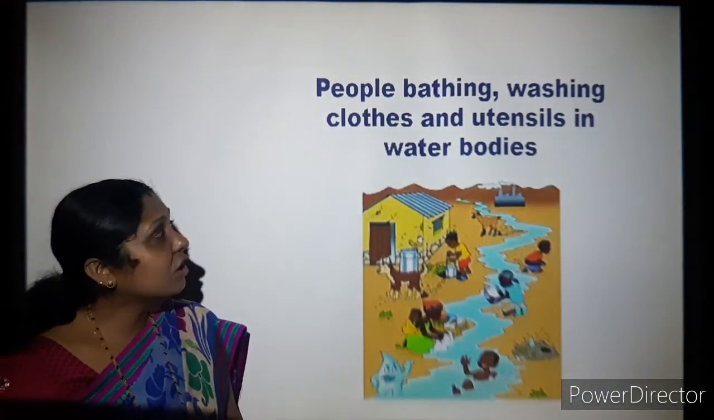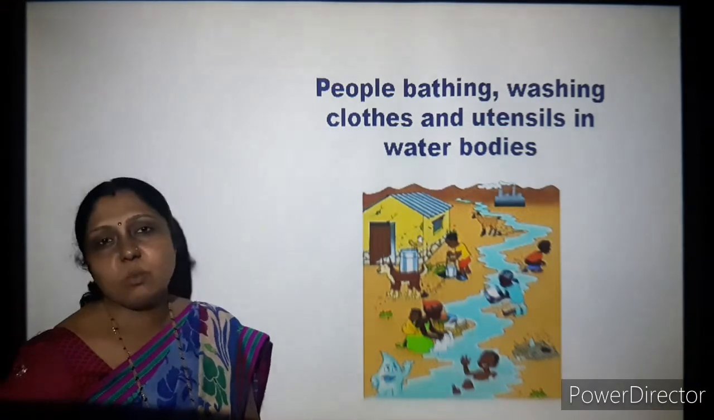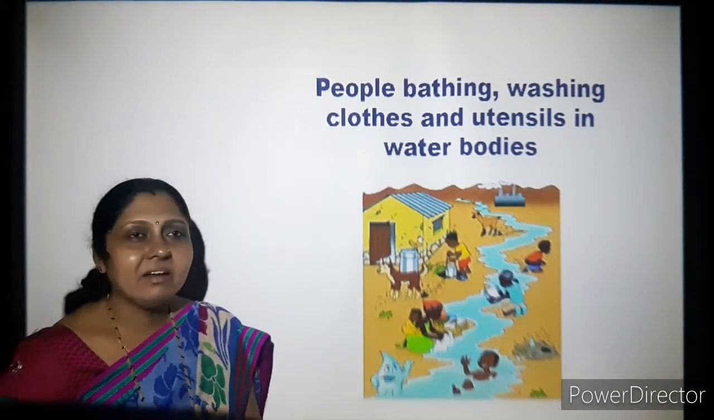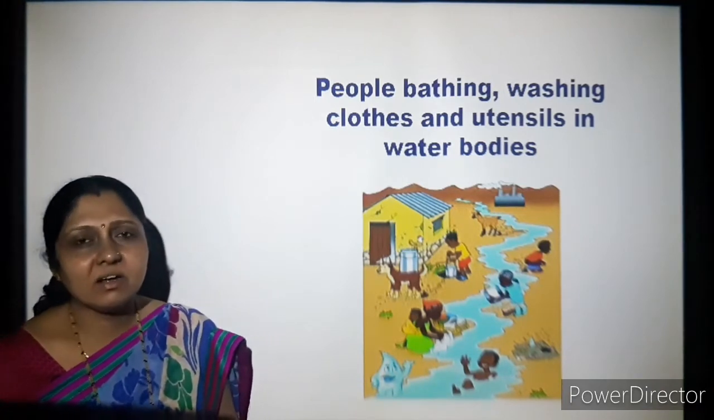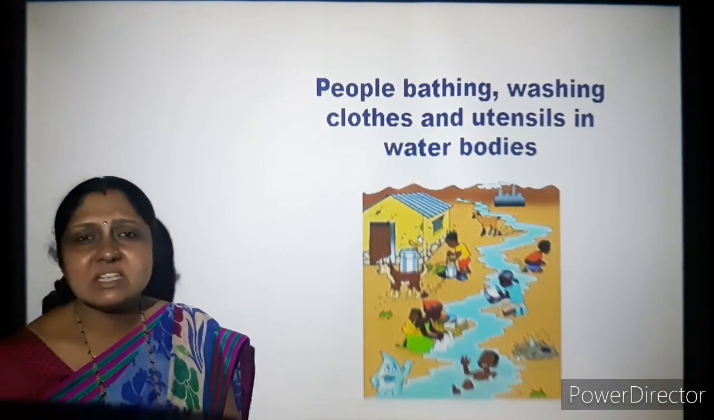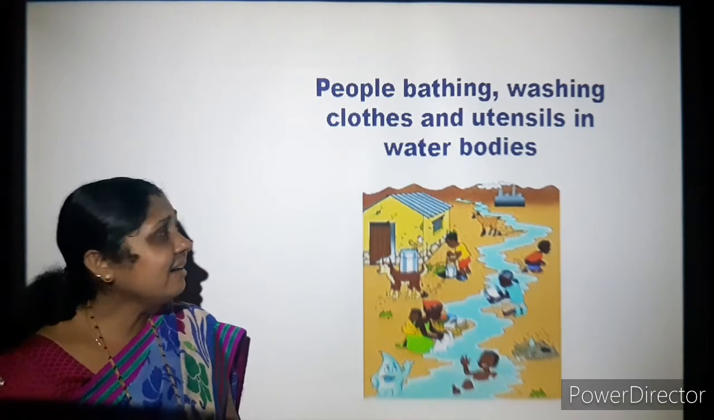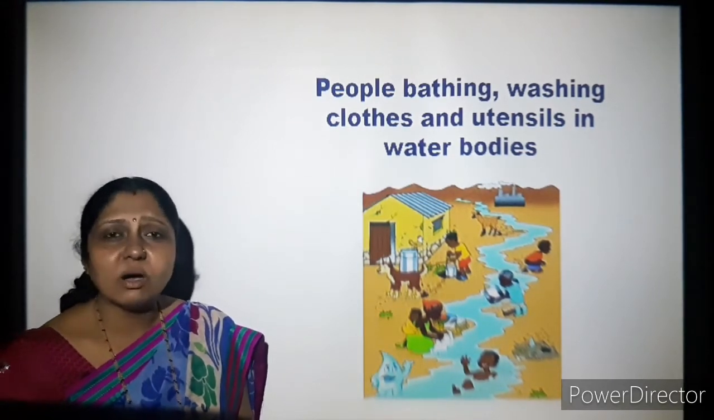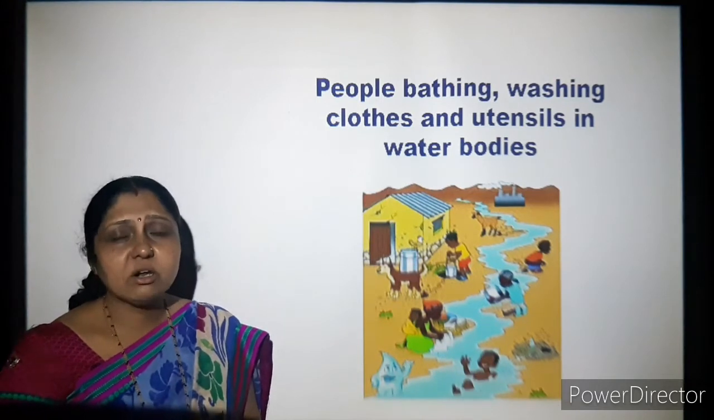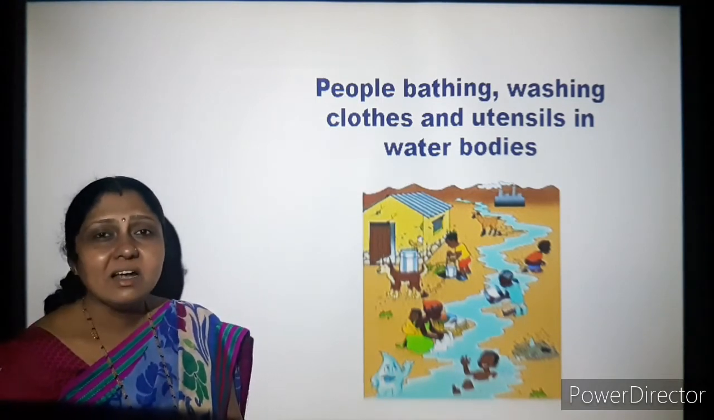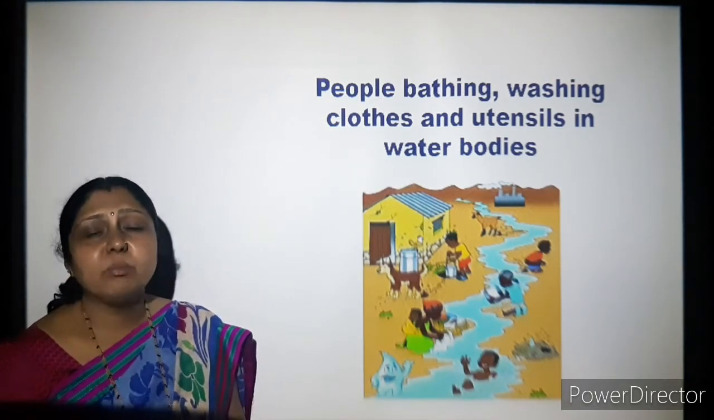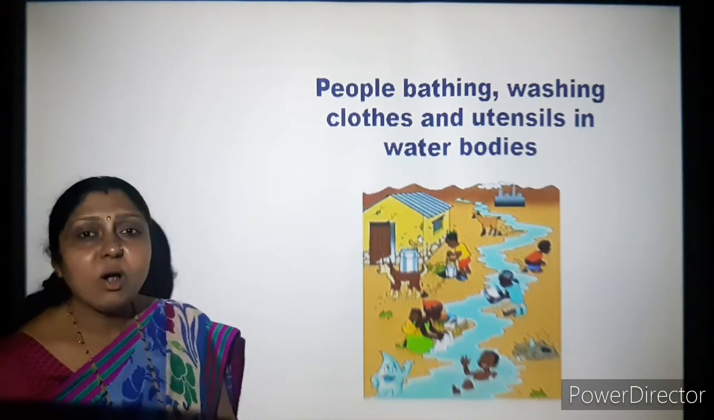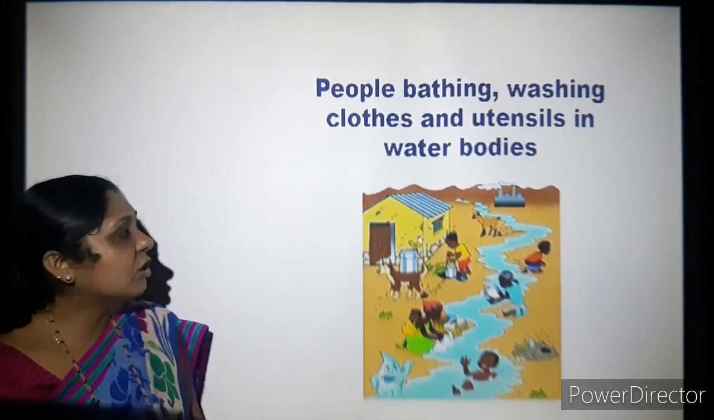People bathing, washing clothes and utensils in water bodies. This also you have seen. Many people take their clothes and their utensils, the vessels used in the household, and go and have a bath in the river or in the pond. Washing clothes, washing utensils, having a bath in the pond, the lake or the river, all this also causes water pollution.